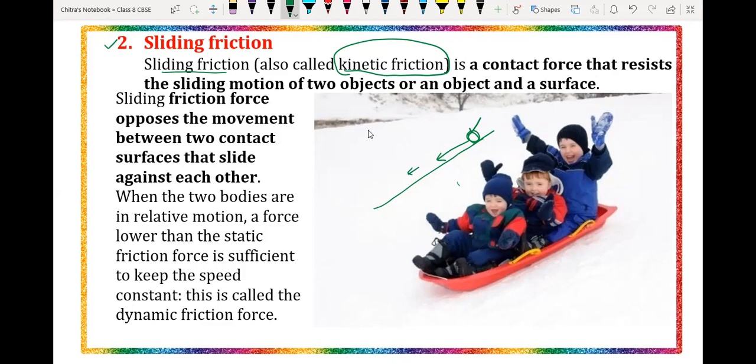It is the contact force that resists the sliding motion of an object and the surface. It works between two objects and resists the motion of the object on the surface.